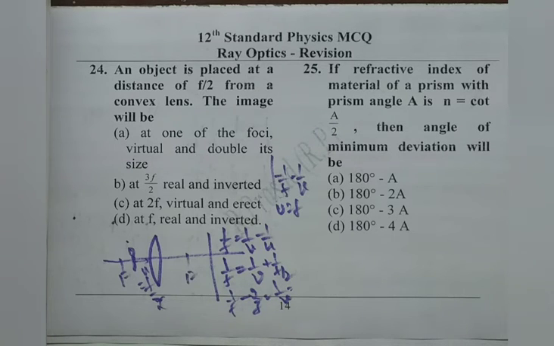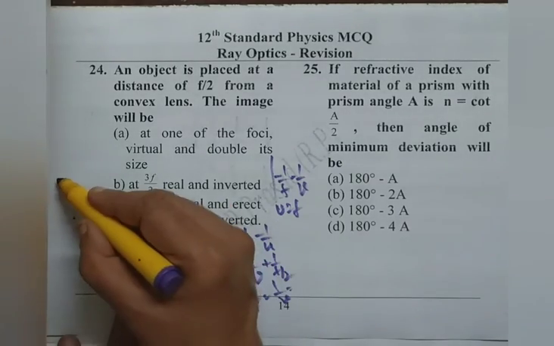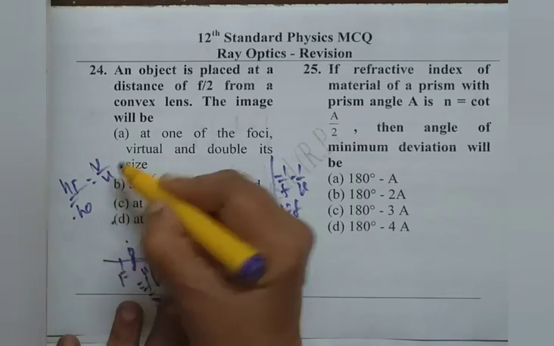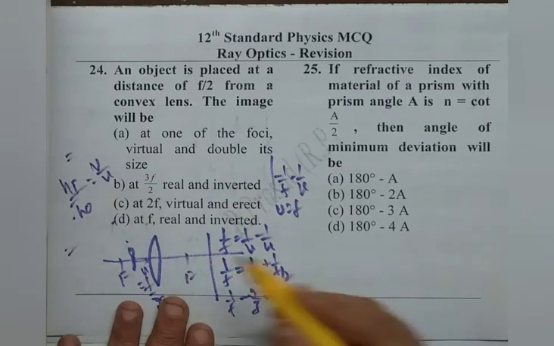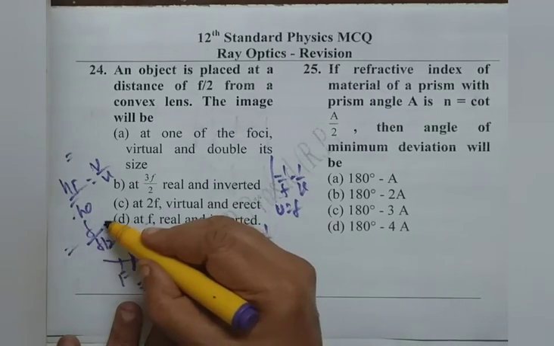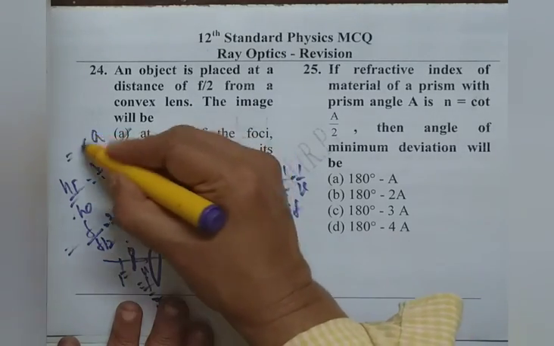And if you want, we can calculate the size of the image also. Size of the image, hi by ho, we know the magnification, v by u. So, if we substitute for v and u, v is f, u is f by 2, therefore it is 2. Size is double, therefore option A is right.